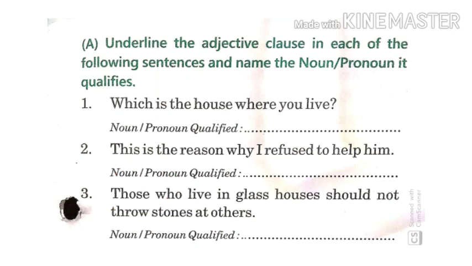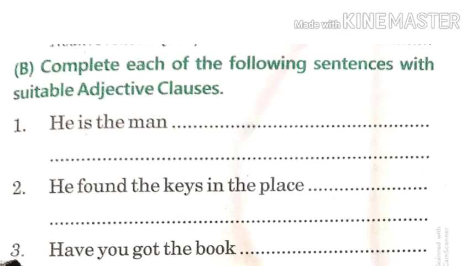Now let's come to B part. Complete each of the following sentences with a suitable adjective clause. Now, he is the man. Now over here you have to use an adjective clause. You have to qualify the man. So what answer can you be writing? Whose bag has been stolen? Whose purse has been stolen?